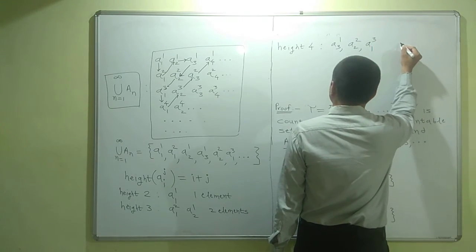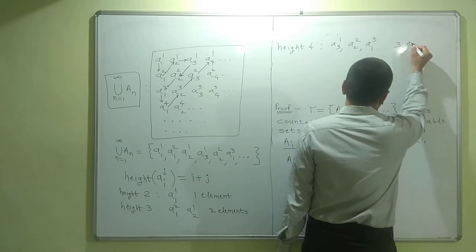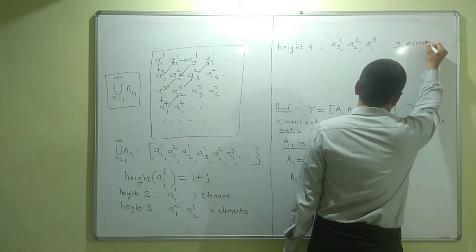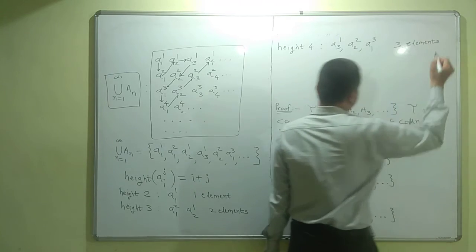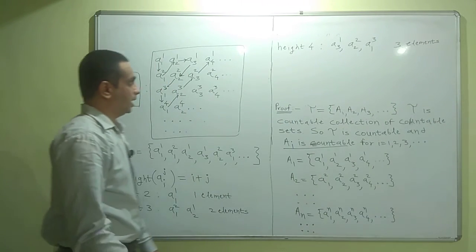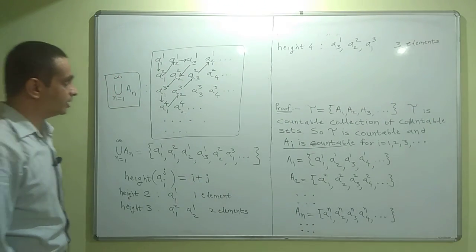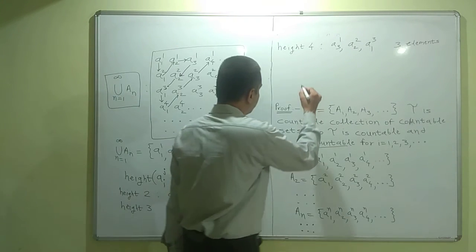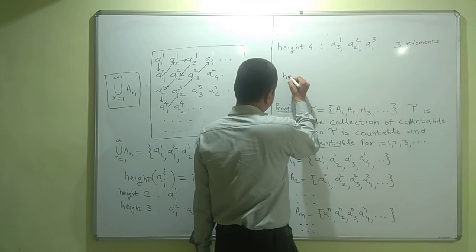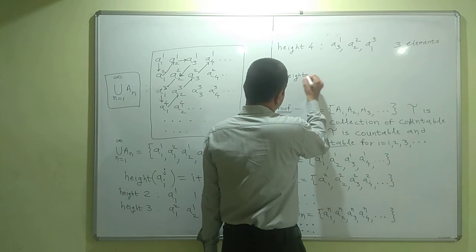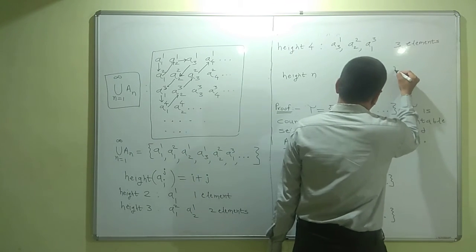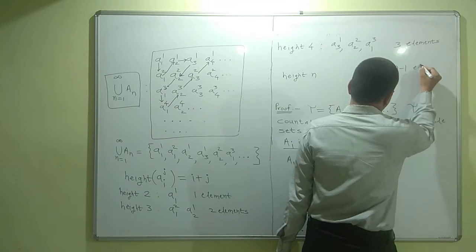So there are three elements of height 4. Continuing in this way, in general, for height n, there will be exactly n minus 1 elements of height n.